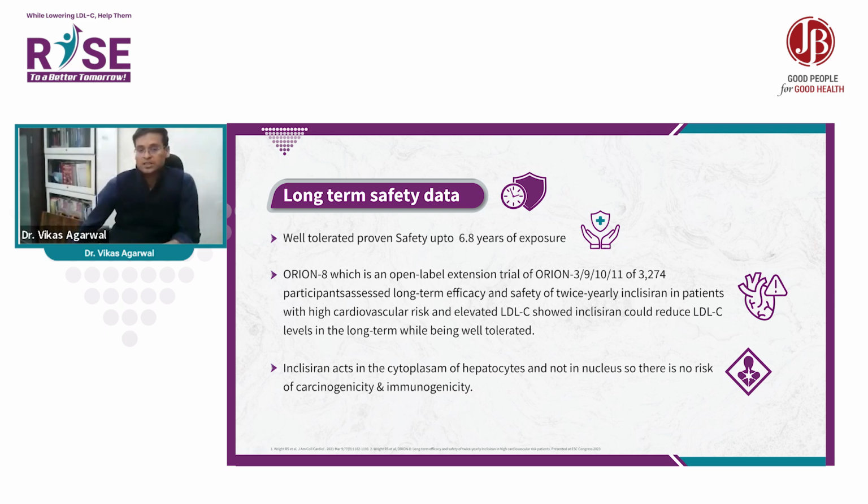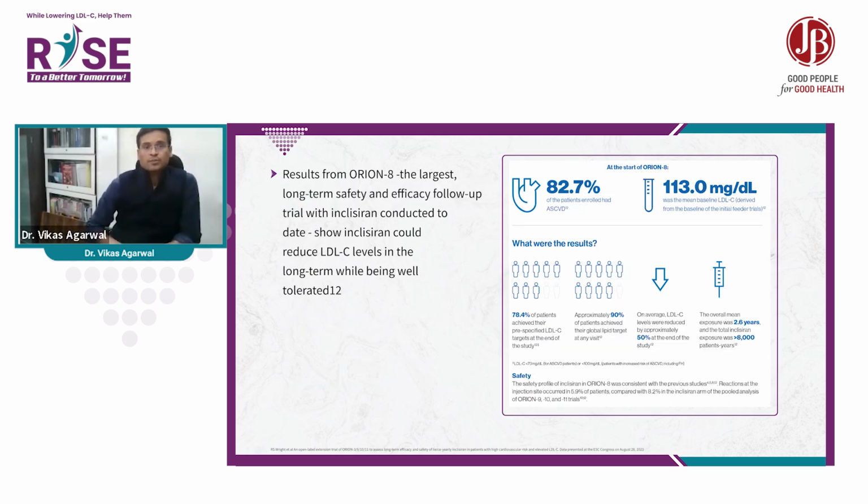Inclisiran acts in the cytoplasm of the hepatocyte and not in the nucleus. So there is no risk of any carcinogenicity and immunogenicity. About the results from ORION-8, 82.7% of the patients enrolled had ASCVD, and 113 was the baseline LDL cholesterol. 78.4% of patients achieved their goal.